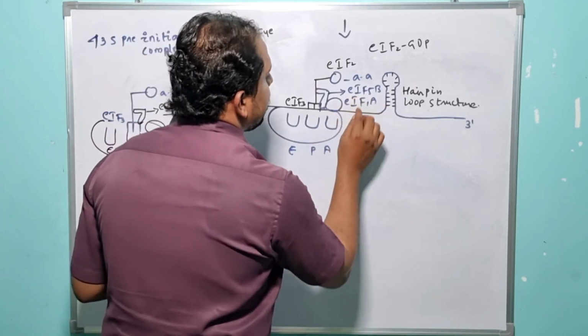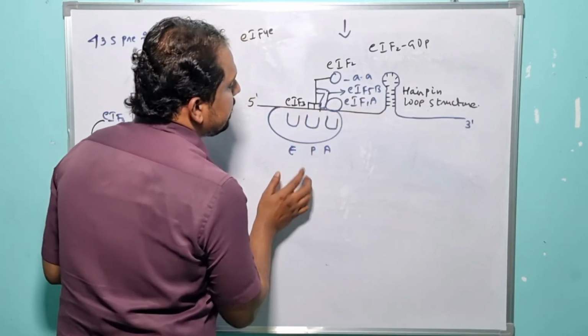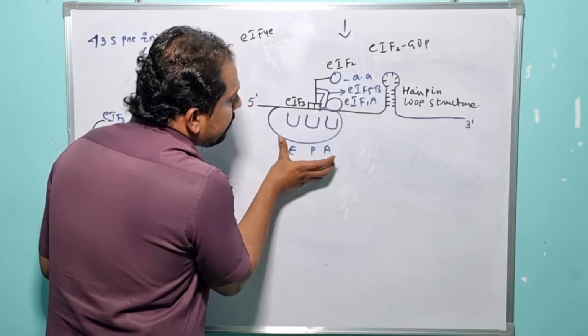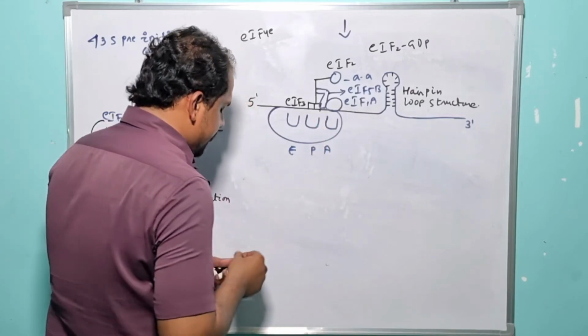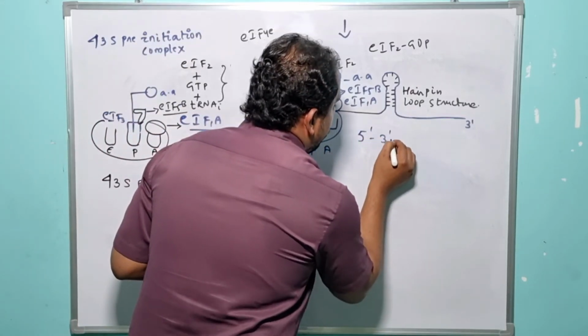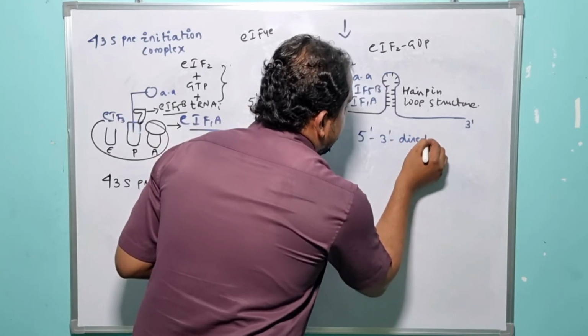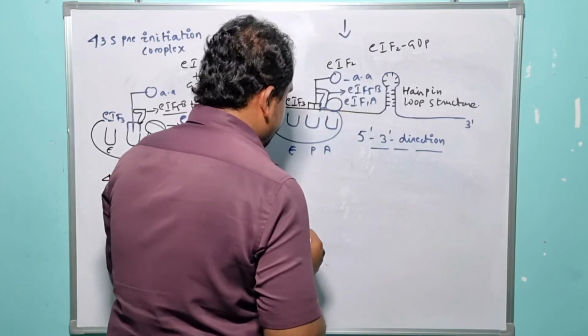So once it is recruited to the P site of the ribosome, the small subunit of the ribosome is capable of proceeding in the 5' to 3' direction until it recognizes the start codon or the initiation codon, right?